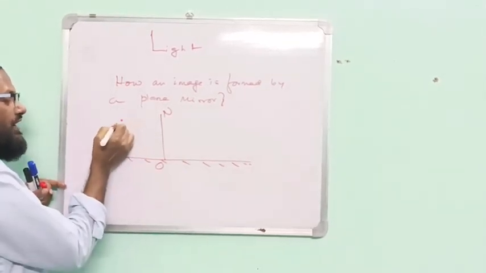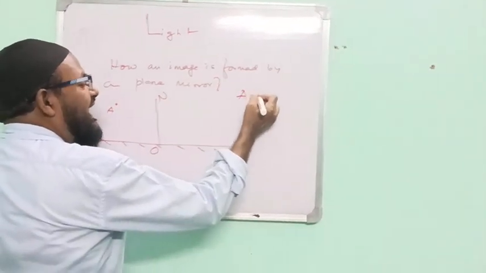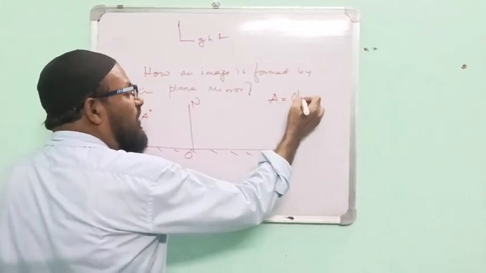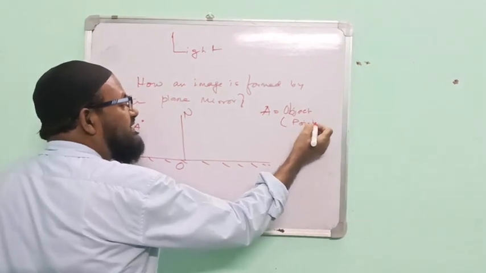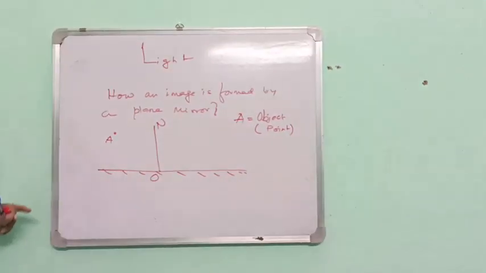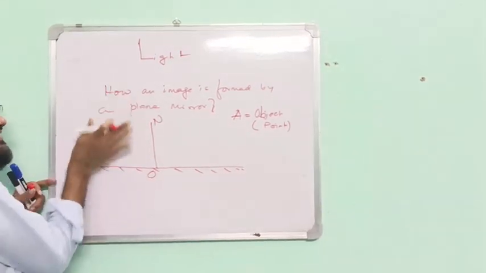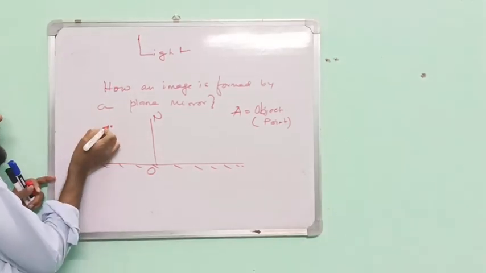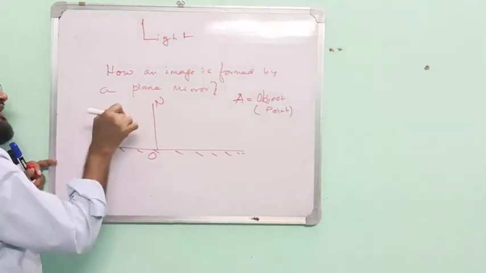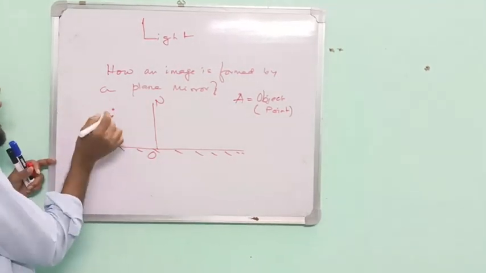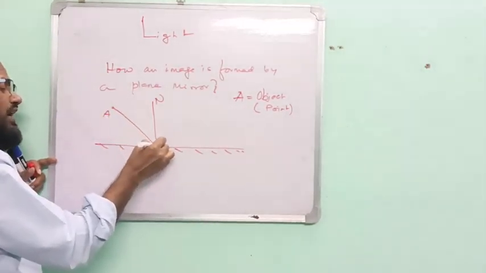A is the object, a point object. From this object, light moves in all directions. This is a 2D plane, but light from this point moves in 3D.